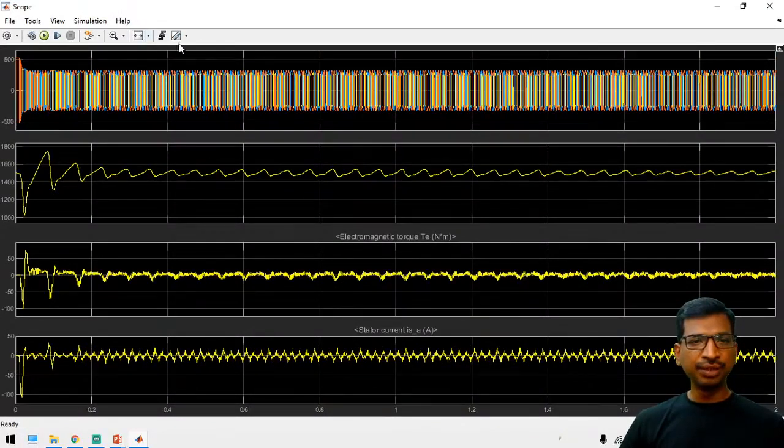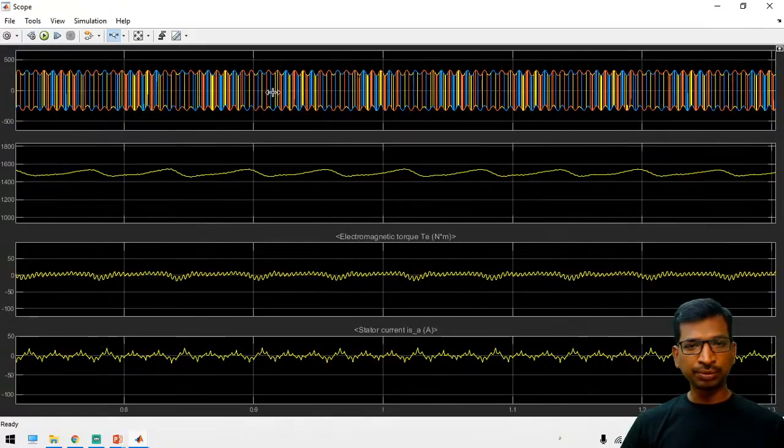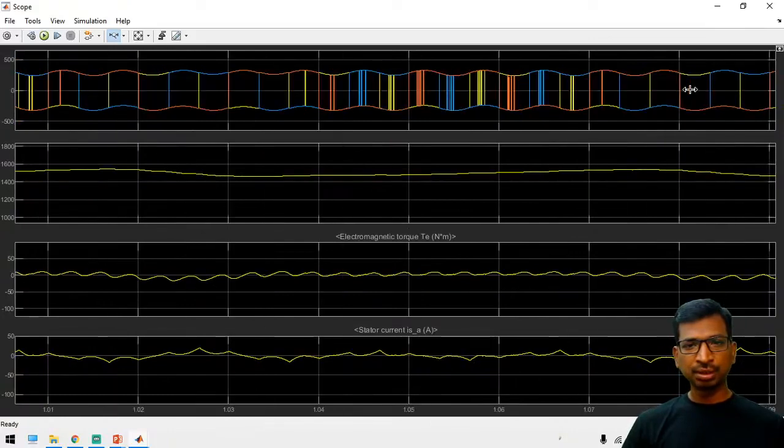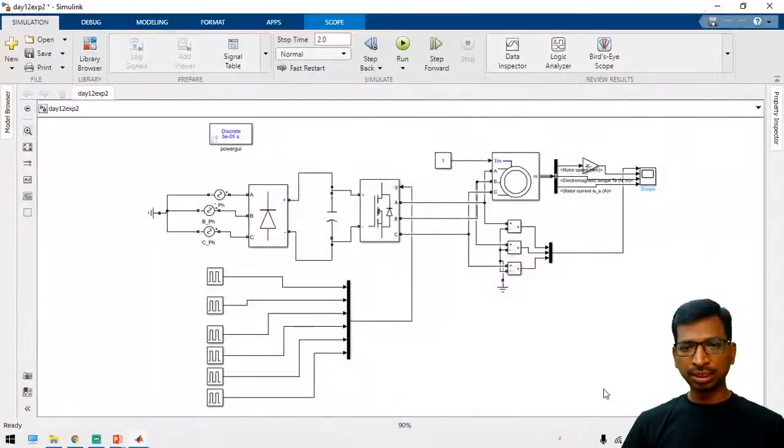If we apply a proper EMI filter to the bridges, then we can get a proper voltage. See here, this is the 3-phase inverter output. Take this in a separate graph.